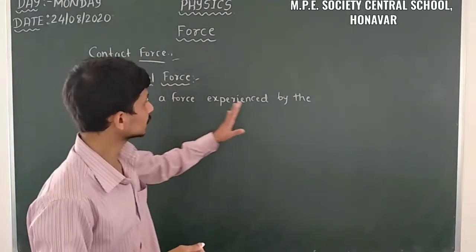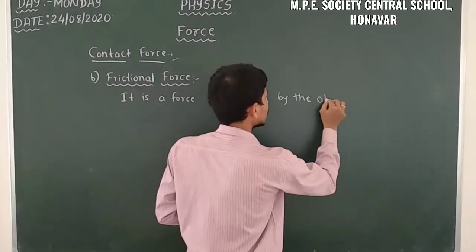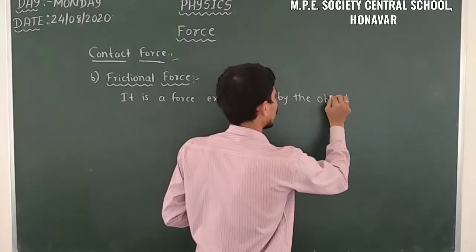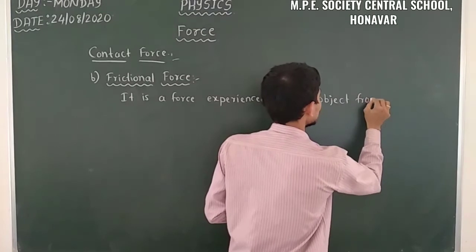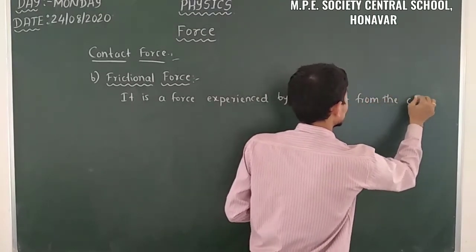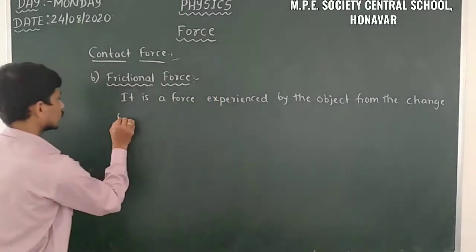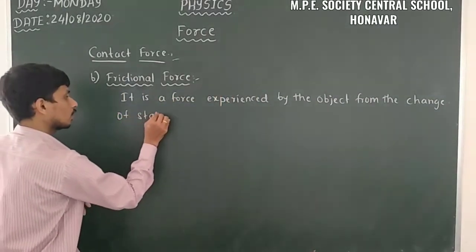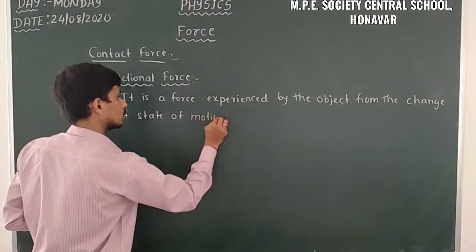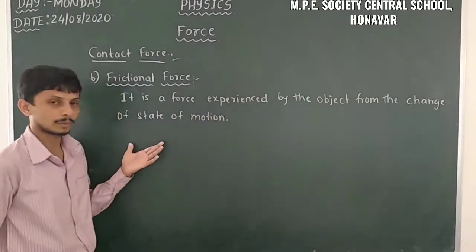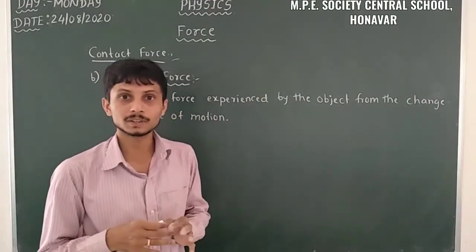It is a force experienced by the object from the change of state of motion. From the change of state of motion, we experience that frictional force.